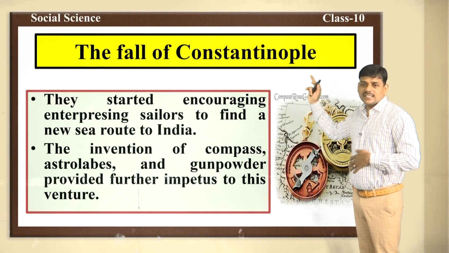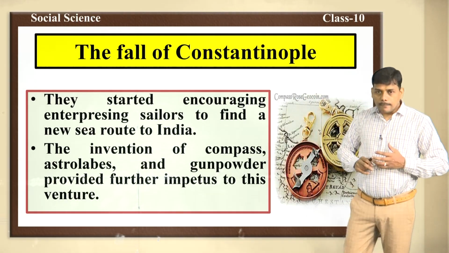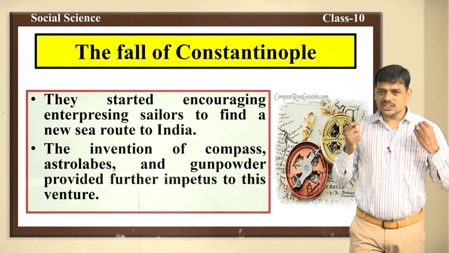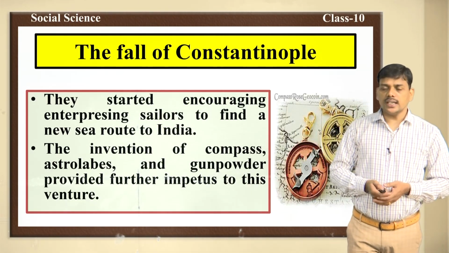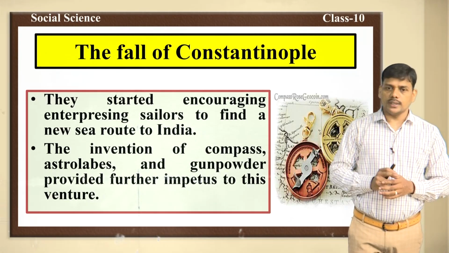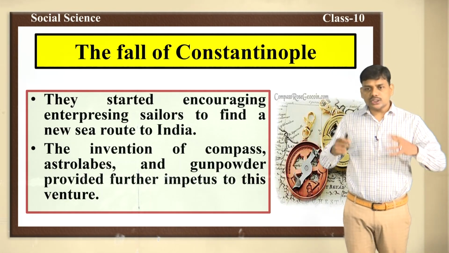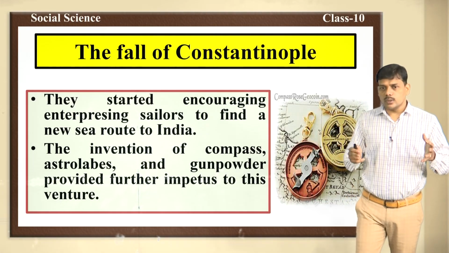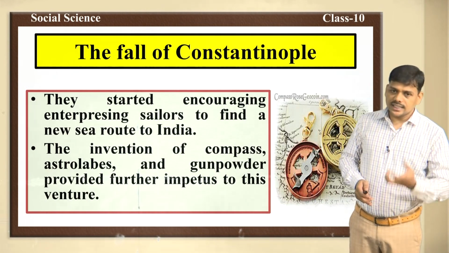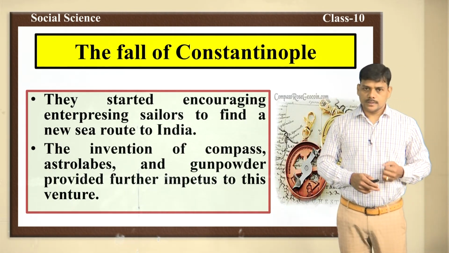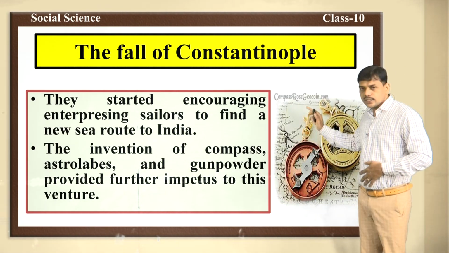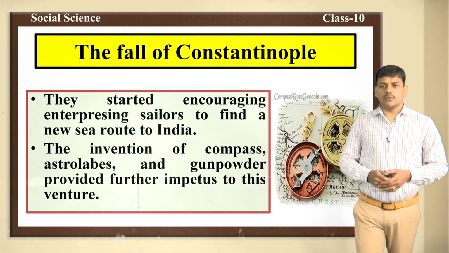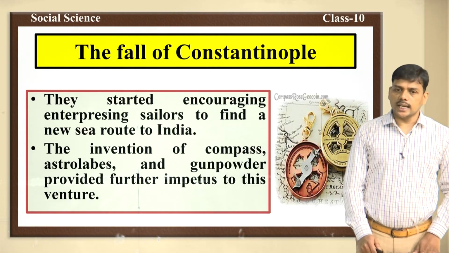Spain and Portugal, they started encouraging brave sailors to find a new sea route to India. At the same time, the invention of compass, astrolabes and gunpowder helped in this adventure. So, another important reason to discover new sea route to India was the invention of compass, astrolabes and gunpowder.